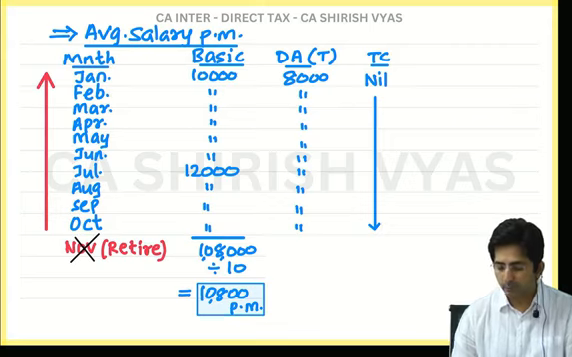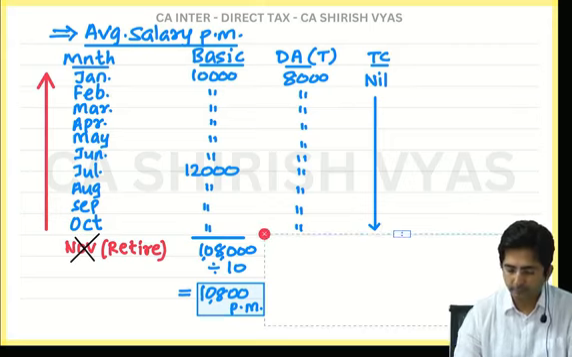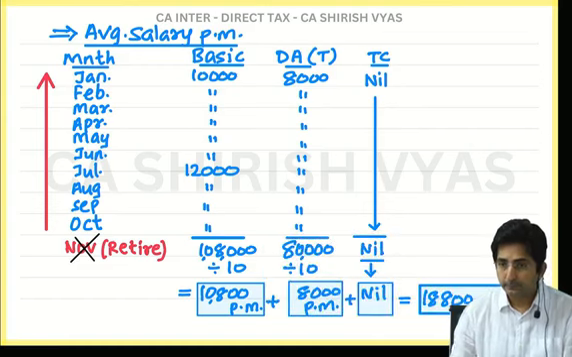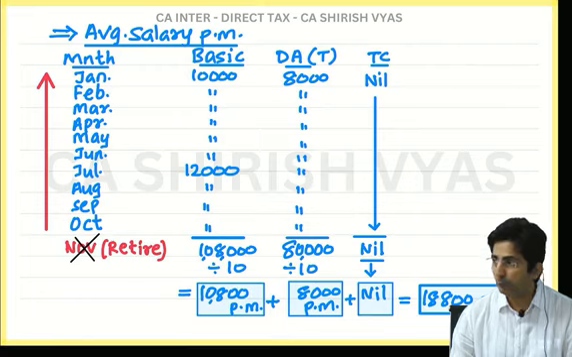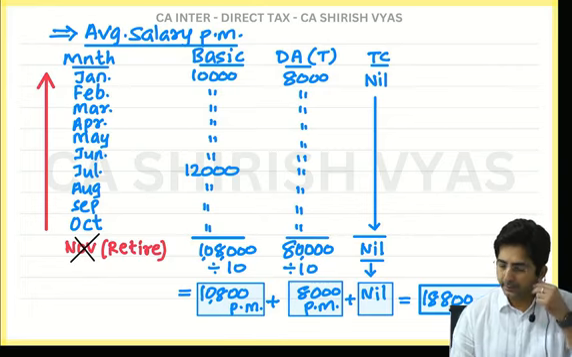So, fast, be quick, what is the answer then? 8,000. Average of DA 8,000. And what is the average of turnover commission? 0. So now you have to add 10,800 per month, that is average basic, and average DA 8,000 per month. So total is 18,800 per month.